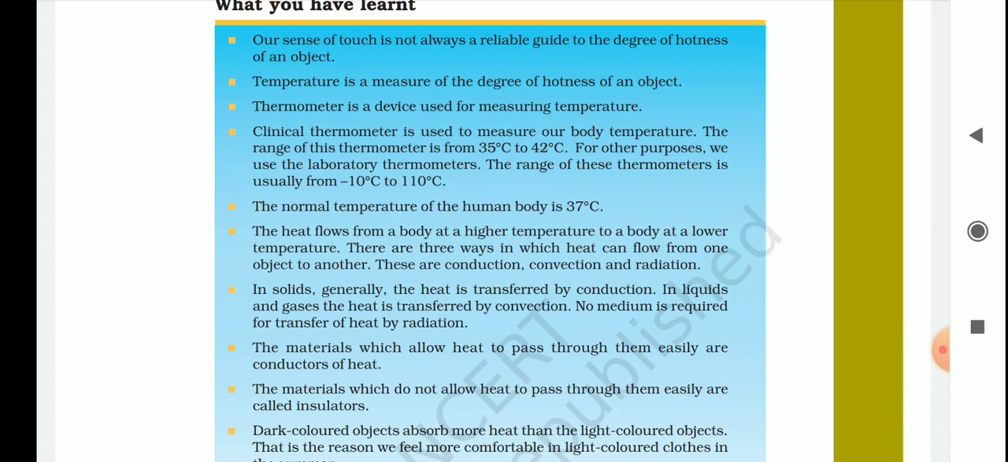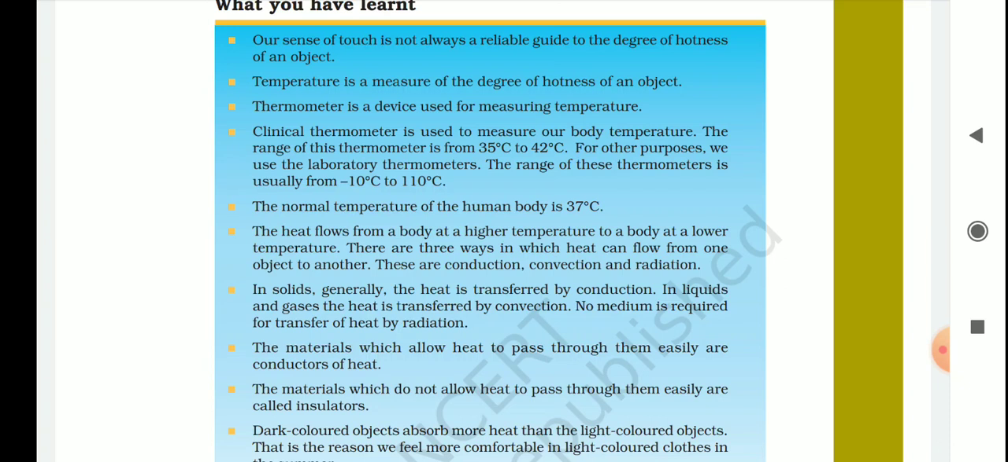For other purposes, we use laboratory thermometers, and the range of these thermometers is usually from minus 10 degrees Celsius to 110 degrees Celsius. And again, we have discussed this when we were studying about the laboratory thermometer. Next point, normal temperature of the human body is 37 degrees Celsius. Look at the next point. The heat flows from a body at a higher temperature to a body at a lower temperature. I told you, from the hot object to the cold object.